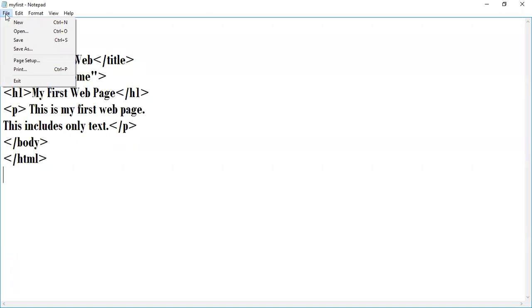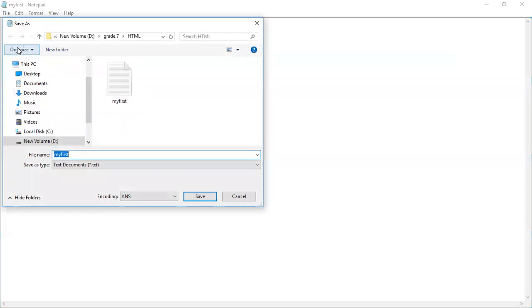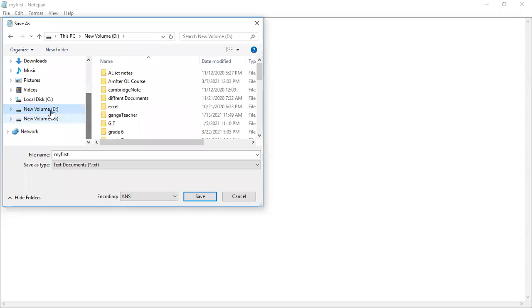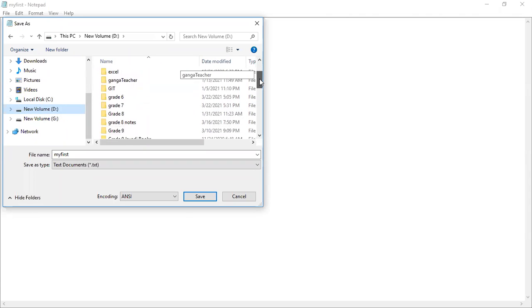What have I done? File, save as, right? I have selected grade 7. D drive. Last week I told you, the hard disk is divided into C, D, G. So I am using D drive. Sir, but in my laptop there is only D drive now. Yeah, it doesn't matter. It can be C drive only. It can be D drive only. It doesn't matter. However the hard disk is divided in my computer.